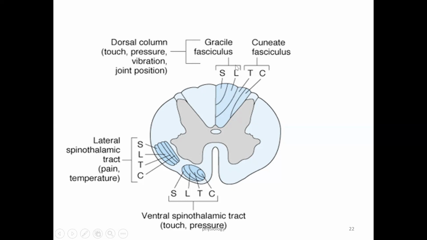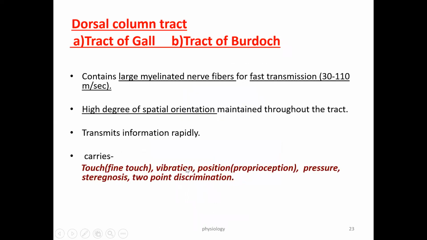Now it is also called the tract of fasciculus gracilis and fasciculus cuneatus. Why? Because the tracts enter into the medulla, where the nuclei are called the gracilis nucleus and cuneatus nucleus. Okay, so this is the tract of Goll and Burdach.